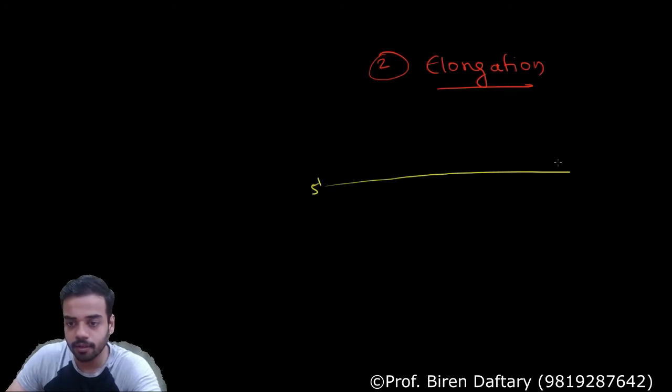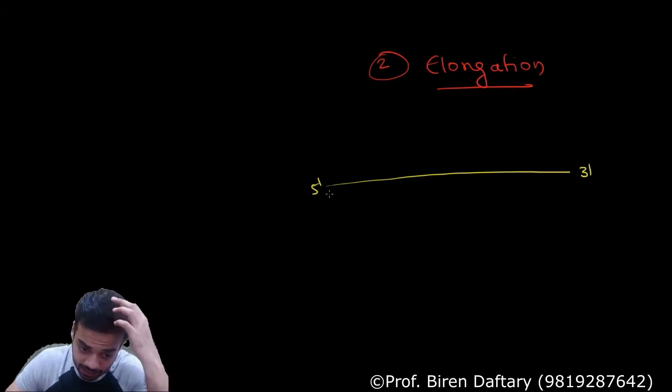Okay, so now we come to the next step, which is called as step number 2, elongation. Very important step, because this is where most of the translation happens. Now again, what we are going to draw is, we are going to draw your mRNA. So I am drawing the mRNA over here, 5 prime, 3 prime. Now I am going to draw the tRNA which is attached.